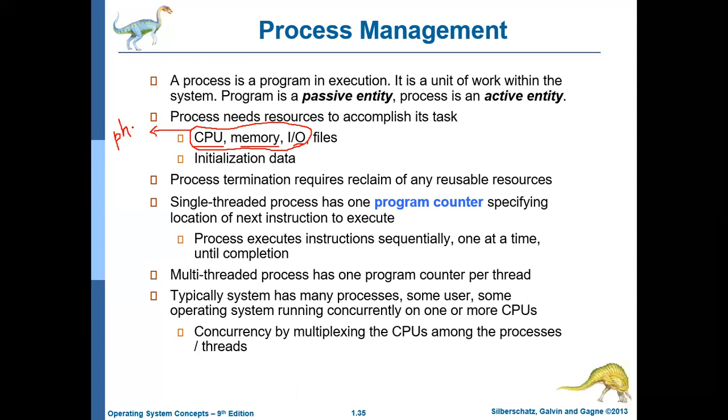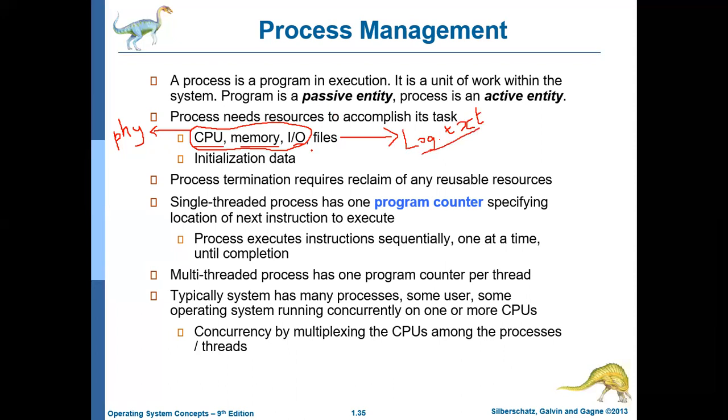Similarly, sometimes the process may also want certain logical resources. For example, a process may want to access a file which is stored on the disk. Say there is a file which contains some data and the process wants to access this particular file. Let us call the file name log file, maybe logfile.txt. Now this logfile.txt is not a physical resource; you cannot physically see it. So this type of resource is called a logical resource.